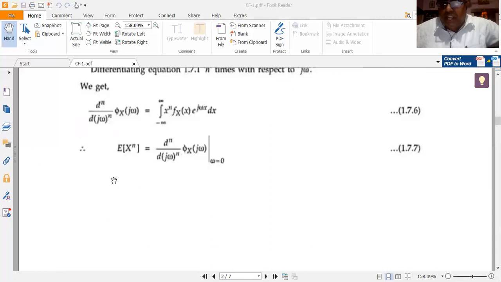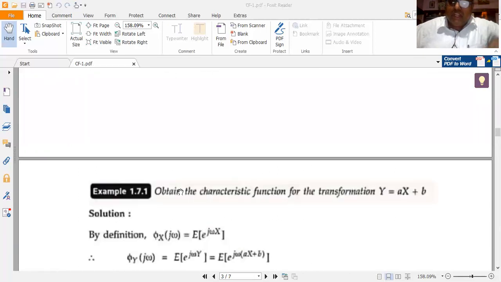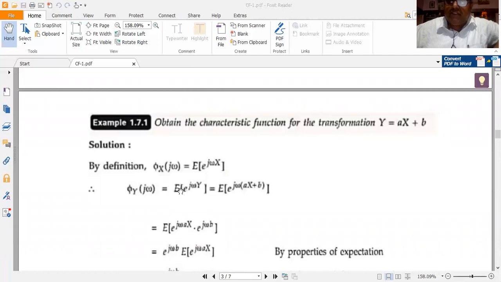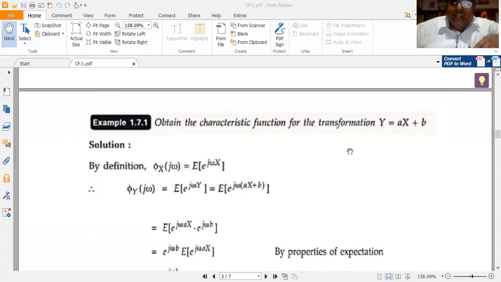It may be intimidating, but remember the statement in words what I told. That's more than sufficient. Now we shall find the characteristic function for a transformation y is equal to ax plus b. It is one of the properties of the characteristic function also. Now how to find the CF of the transformation y is equal to ax plus b? This is one of the important properties of CF.